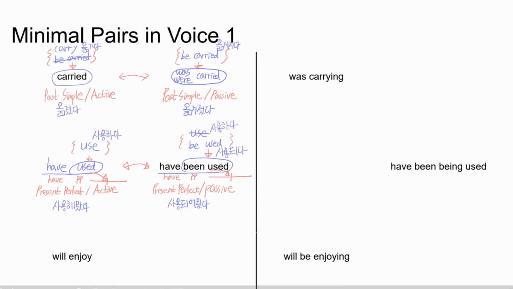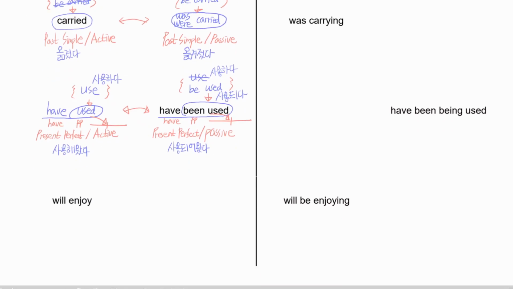Okay, let's move down one to will enjoy. So we have will enjoy here, will and base form. I think we put enjoy here. Right? So the tense we have here is will and base form.